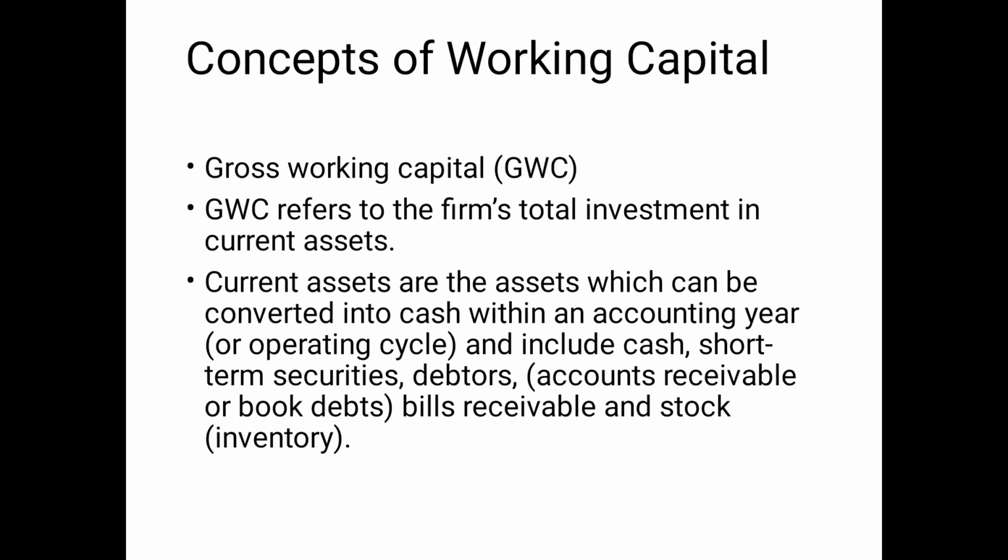When we are talking about only current assets, that means the cash or the assets which can easily be converted into cash within 6 months or within one financial year, like debtors, bills receivable, inventories, prepaid expenses. These are all known as current assets, and these can be easily converted into cash within 6 months or within 1 year or within the one accounting year, and that is known as gross working capital.